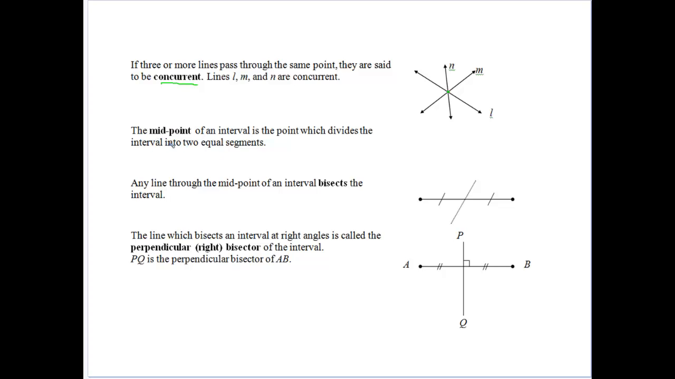We should know what a midpoint is, but a midpoint is the point that divides the interval into equal segments. So hopefully we remember that. Any line through the midpoint of an interval bisects that interval, so it cuts it in half. And if it meets it at a right angle, we call that a right bisector, a perpendicular bisector, because it cuts it in half and meets it at 90 degrees.